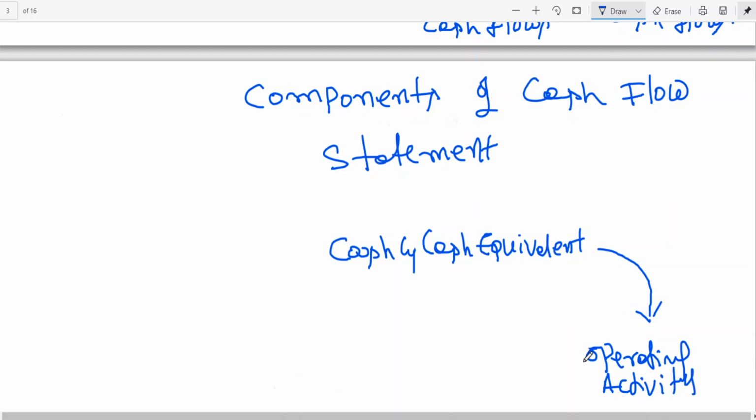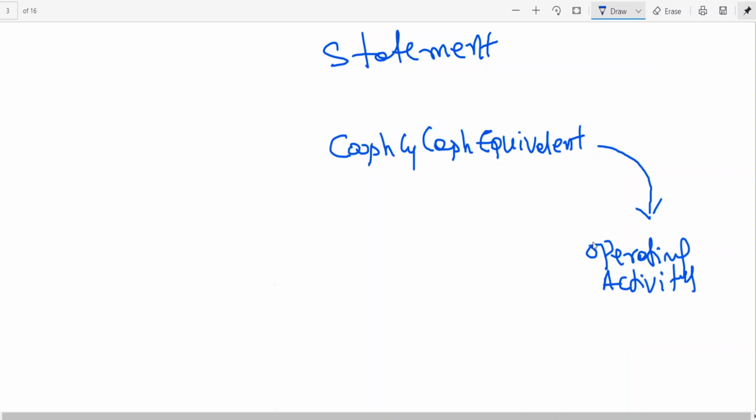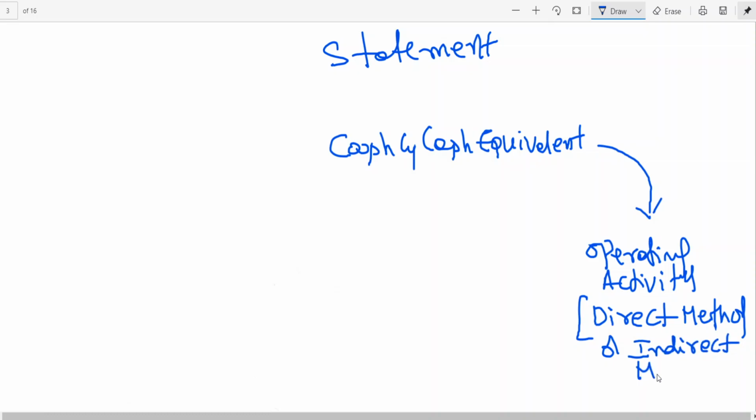My dear friend, this operating activities, inflow or outflow, can be ascertained through two methods that we'll be learning when we start doing the problem. There is the direct method or the indirect method. You can follow any one of the methods to find out operating activities.